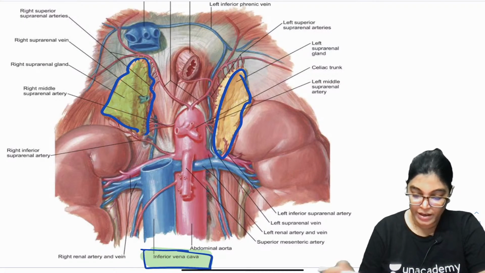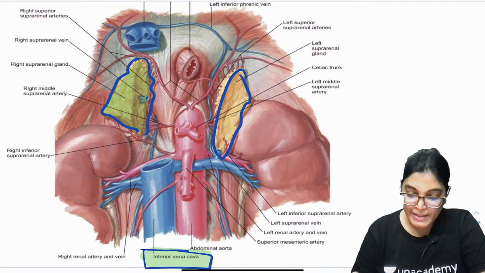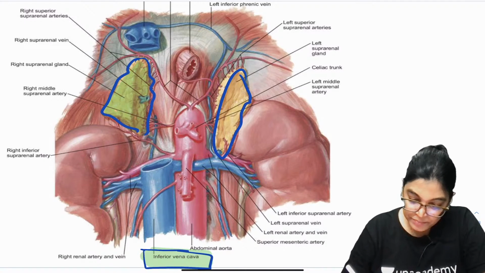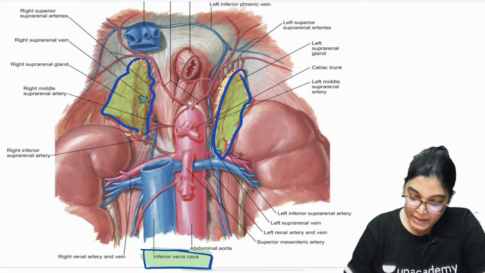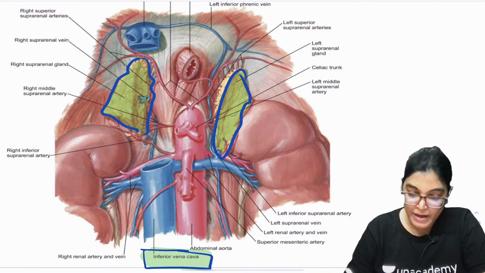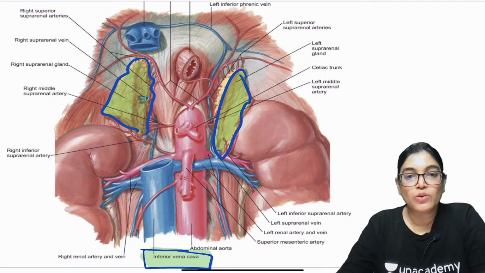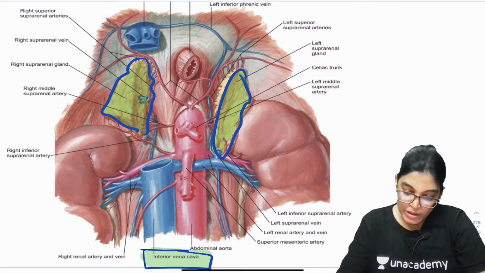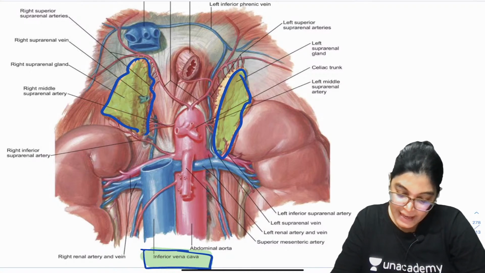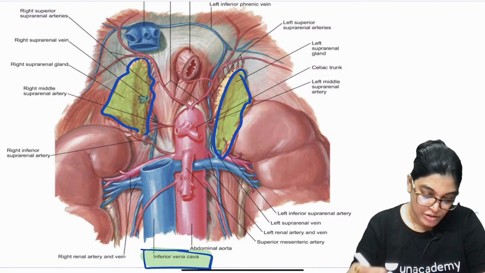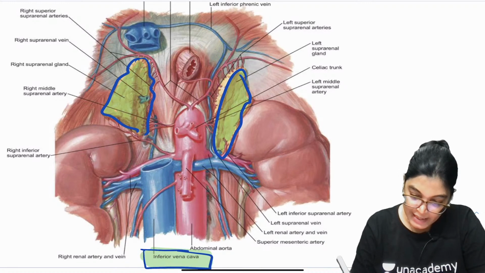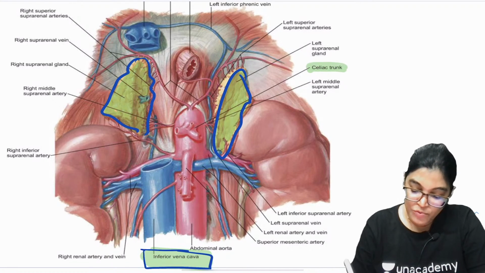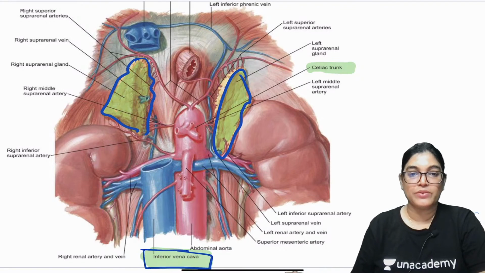Also you can see here, this is the left suprarenal gland, and when we are talking about the left suprarenal gland, medial border will be related to the left gastric artery. Okay, left gastric artery. So it is closely related to the celiac trunk. So here will be one of its branches, that is left gastric artery.